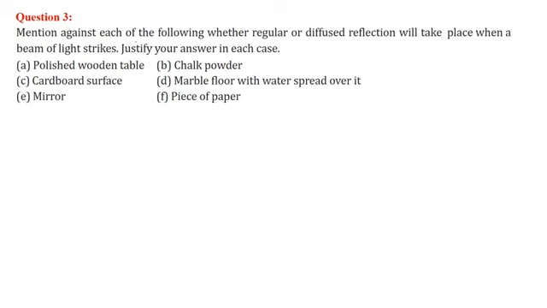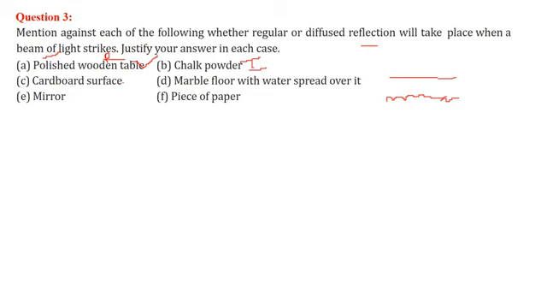Mention against each of the following whether regular or diffuse reflection. So for this polished wooden table, we need to see whether this is a plane surface or an irregular surface. Polished is very plain, so it is regular. Chalk powder is irregular because this is a powder.